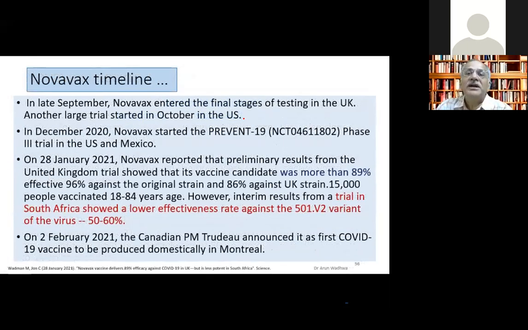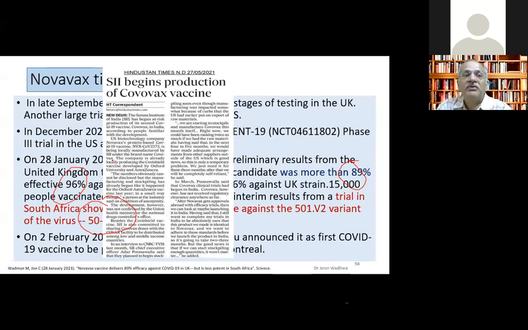The Novavax has been in final stages of development in UK and US, and it has shown efficacy of more than 89%. So we are happy with this. The efficacy in different countries was a little less, like in Africa, Spain, it was 50 to 60%. But if you compare with our Covishield, the efficacy was less than 20%. So this is generally a good efficacy. More than 89%. In some cases, effectiveness was found to be 96% also in the UK trial. So we think that it should be a good vaccine next to come.